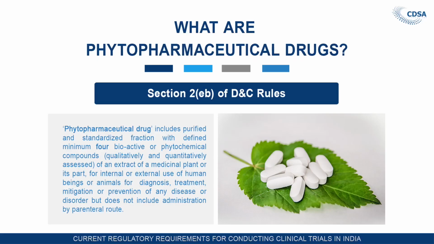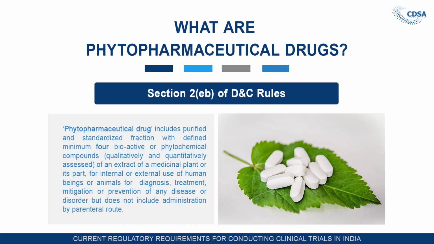We have also seen the phytopharmaceutical drugs in the new drug definition. So, it is important to know about phytopharmaceutical drug also. In section 2EB of the D and C Rules, the definition is given.